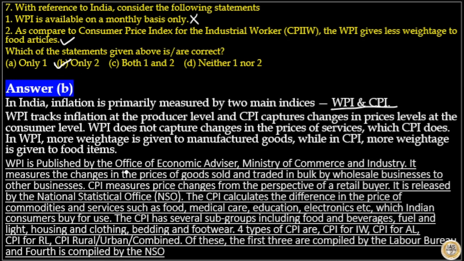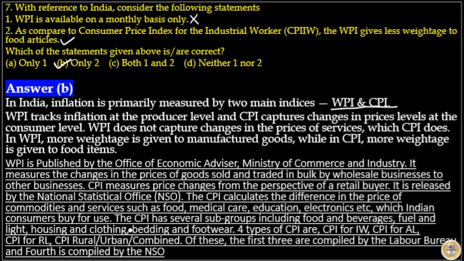WPI is published by the Office of the Economic Adviser, that is the Ministry of Commerce and Industry. It measures the changes in the prices of goods sold and traded in bulk by wholesale businesses to other businesses. CPI measures price changes from the perspective of a retail buyer. It is released by the National Statistics Office. The CPI calculates the difference in the price of commodities and services such as food, medical care, education, electronics, etc., which Indian consumers buy.